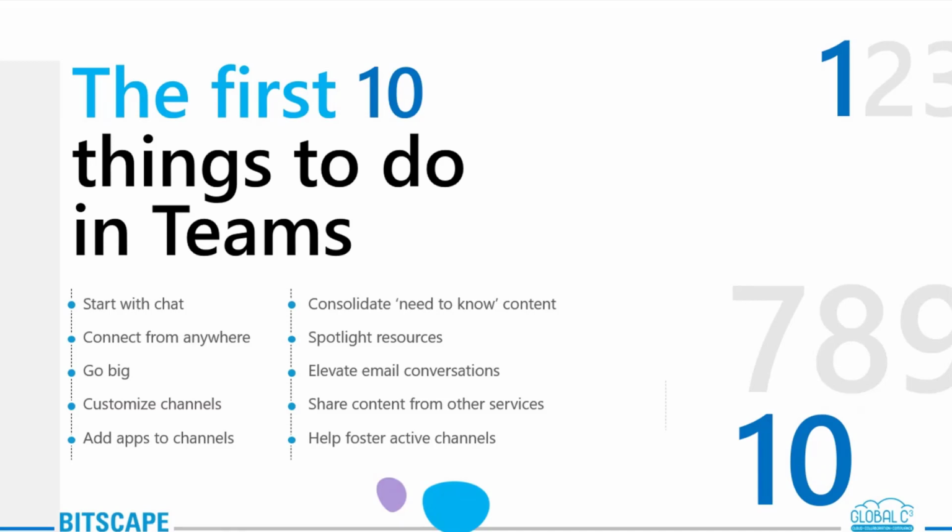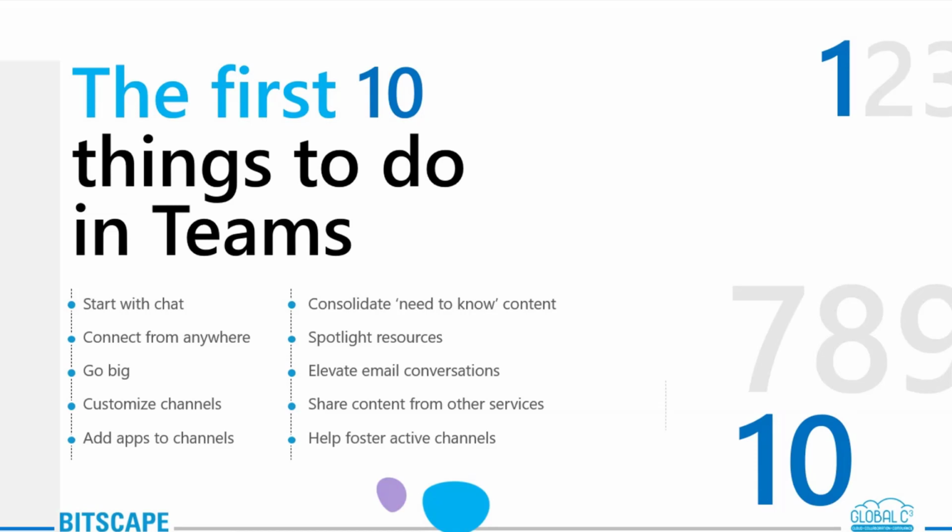Next is connect from anywhere. Connect from anywhere means you can download Microsoft Teams. There are multiple versions. You can download it on your desktop. You can also use it as one of your mobile applications. And this will enable your teamwork from anywhere. So this is how you can connect from anywhere.